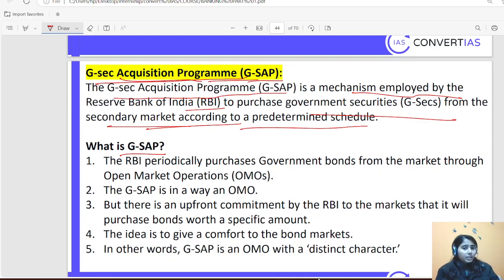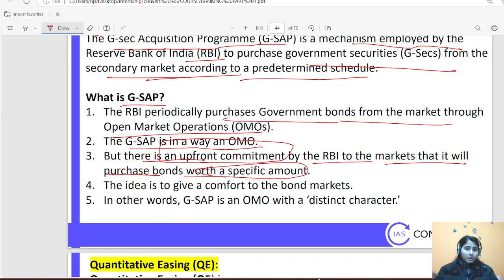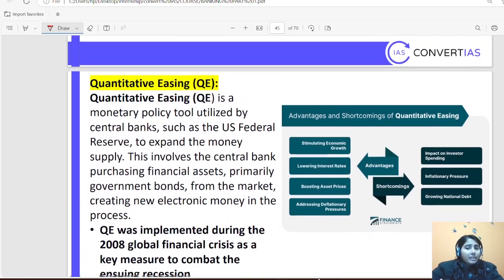So RBI does this to ensure that people are buying enough government securities in primary market. Okay. So RBI periodically purchases government bonds from the market through OMOs. The GSAP is in a way an OMO, but there is an upfront commitment by the RBI to the market that it will purchase bonds worth a specific amount. The idea is to give comfort to the bond market. Okay, that is fine.